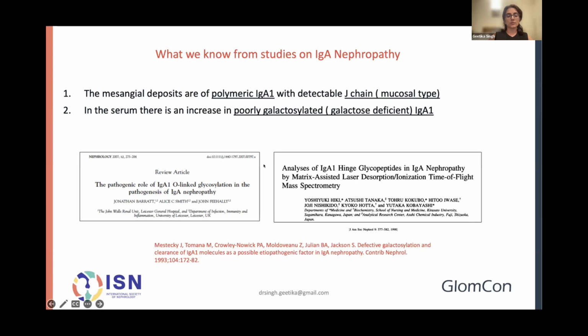So what we already know from elegant studies, which actually started early on in the 80s, and here I'm just showing you Nephrology 2007. What do we know about IgA nephropathy? From early on, we know that the mesangial deposits are actually of this polymeric or dimeric IgA1 with the detectable J chain that I was speaking about. So we know that the IgA is a mucosal type IgA. We also know that in the serum, there is an increase in poorly galactosylated, or what we call Gd-IgA1, the galactose deficient IgA1.